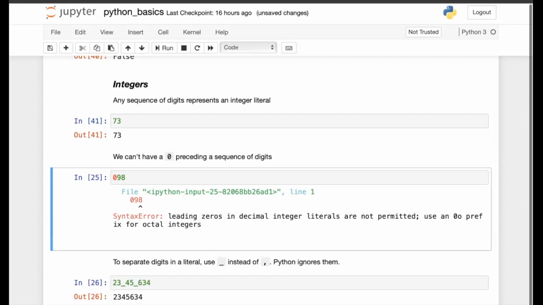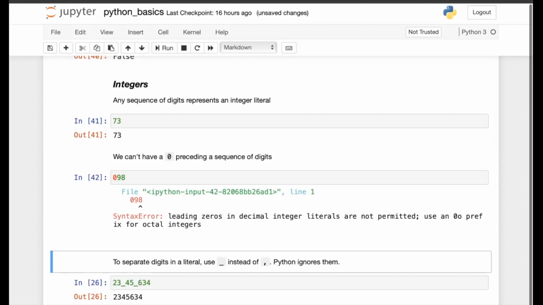So here, in this example, when I precede it with 0, as in 098, it gives me a syntax error. The error is leading zeros in decimal integer literals are not permitted. If I want to write an octal number, I would use 0o, and for a hexadecimal number, I would prefix 0x. But to a sequence of digits in decimal, I cannot prefix 0.